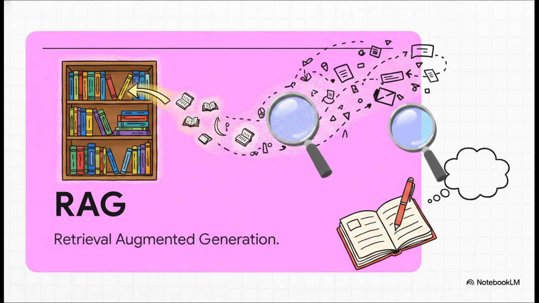If semantic and hybrid searches were about finding the right books in the library, RAG completely elevates our assistant metaphor. Now the assistant doesn't just find the right books for you, they read the relevant chapters, synthesize all that info, and write you a perfectly customized, summarized answer based on that exact text. It retrieves the information and then augments the generation of an answer. It's a total game changer for getting precise, context-rich answers.